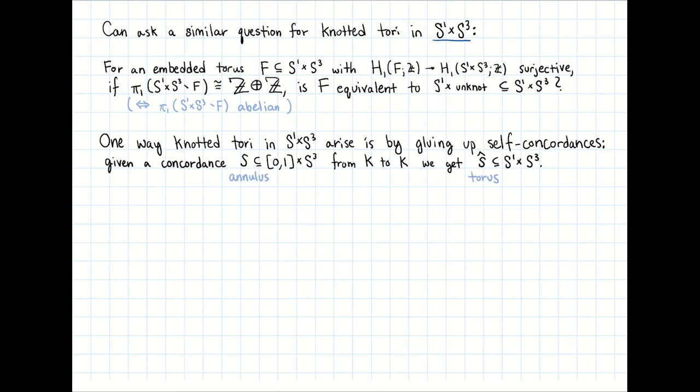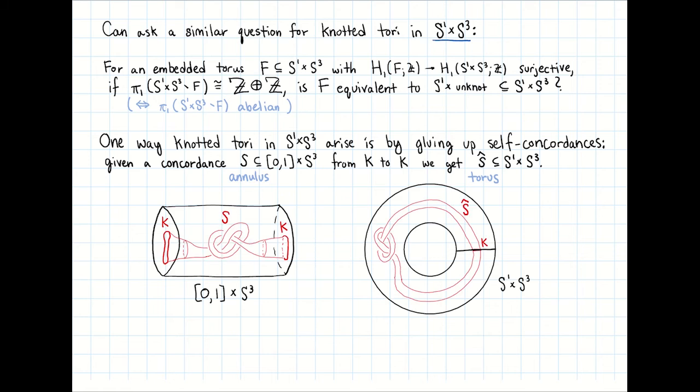Note that a concordance is topologically an annulus, and if you glue it up, then you get a torus. I've indicated this construction in the following diagrams. On the left we have the concordance S from the knot K to itself. On the right we've glued everything up and obtained the torus S hat inside of S^1 × S^3.